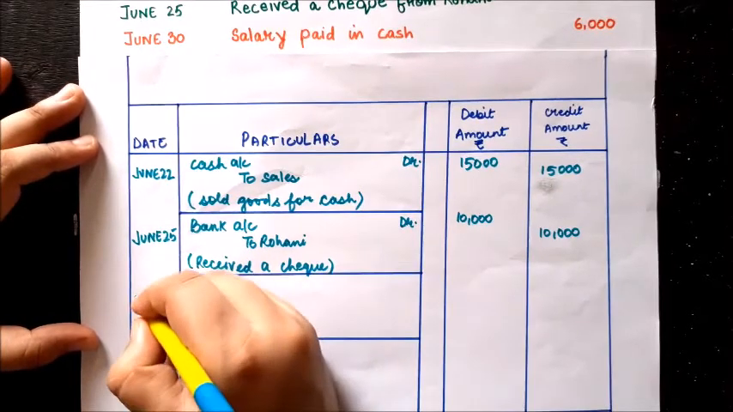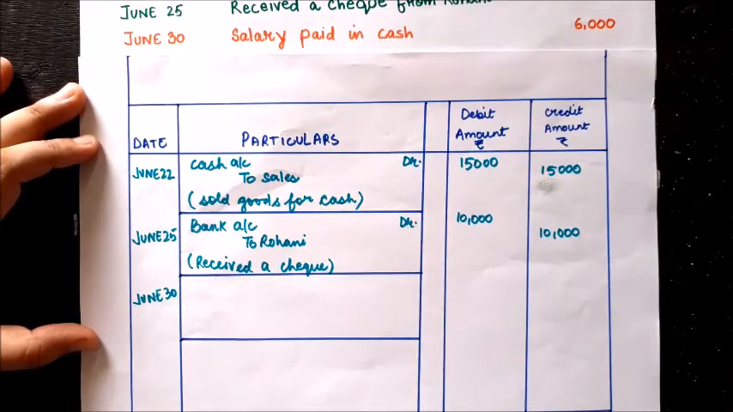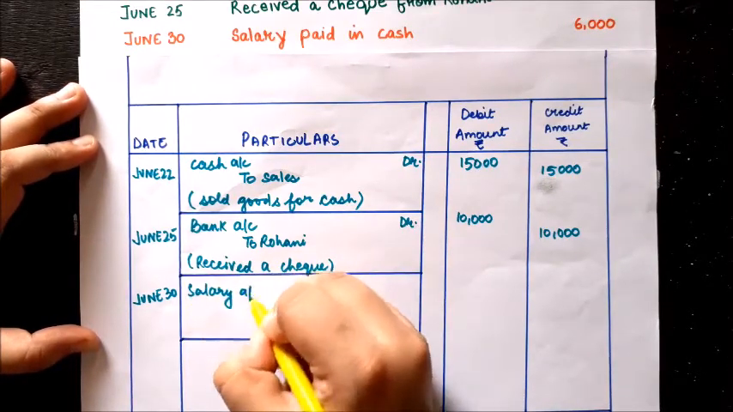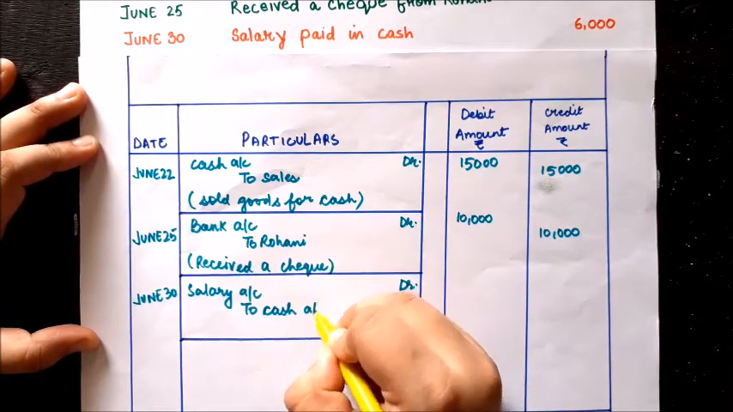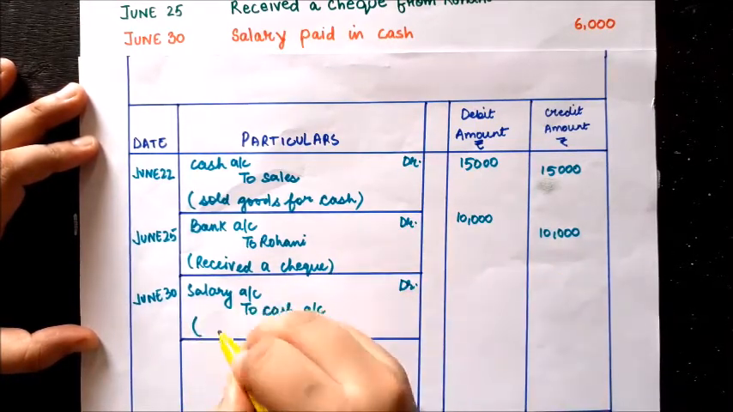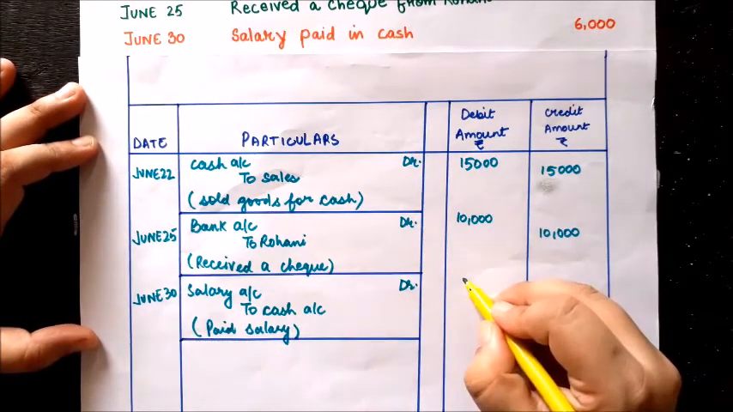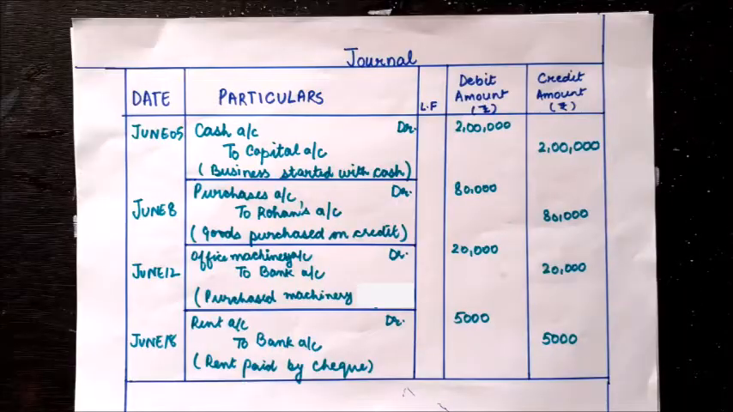On June 30, you paid salary in cash. So salary account debited, since salary is an expense, so it will be debited, and to cash account, as cash is going out, it will be credited. In the debit column you will write 6,000 and in the credit column you will write 6,000, and in narration you will write paid salary. Now our next step is to post these entries to the ledger.